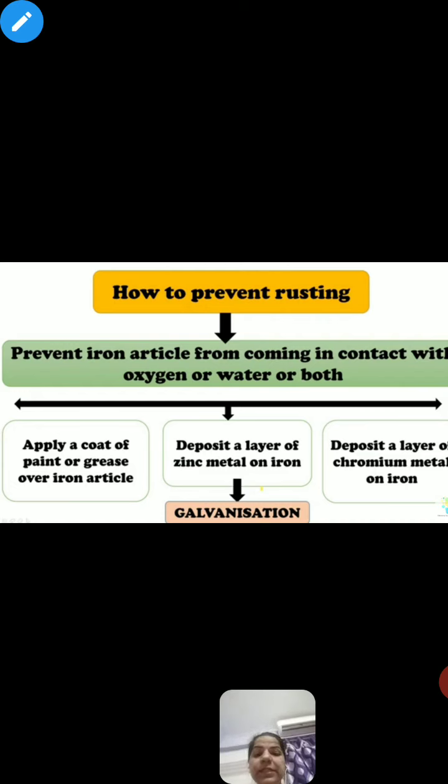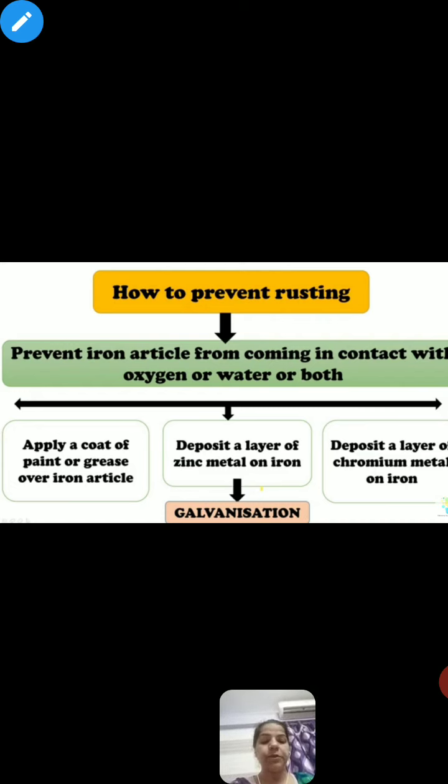The crystallization process we generally perform when we want large crystals and a pure substance. Large crystals of pure substance can be formed from their solution, especially from their concentrated solution.